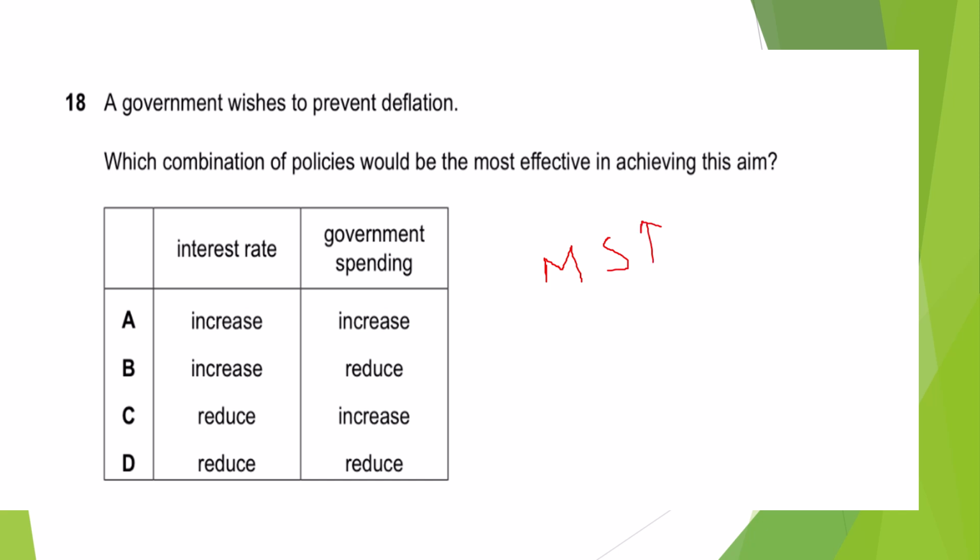For increasing the money supply, they have to reduce the interest rate, right? They have to reduce the interest rate. Now, government spending, they need to increase the money supply. The government is going to increase the spending in the economy, so the people will be having more money. So this C would be the correct answer for this MCQ.